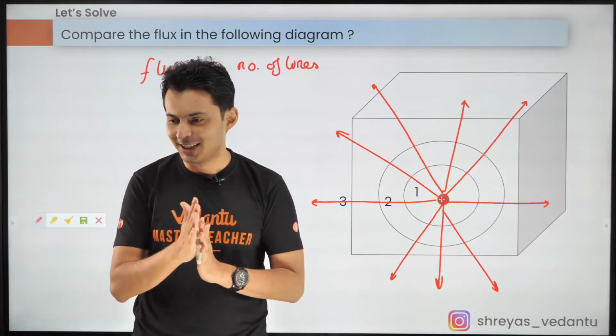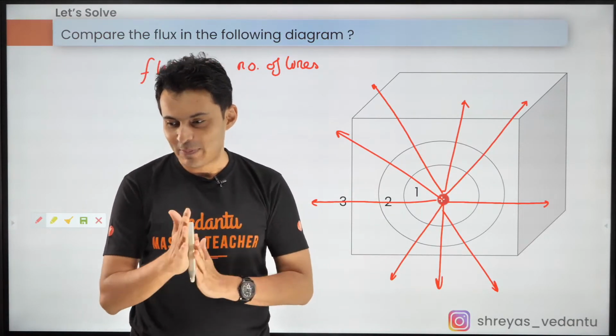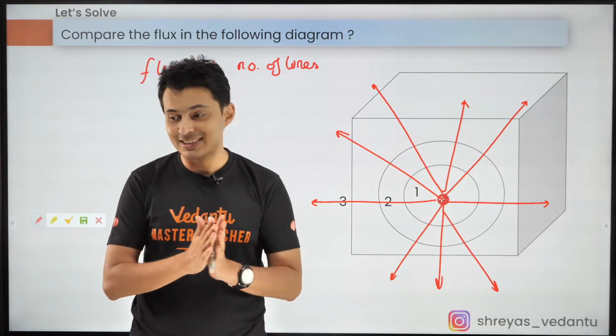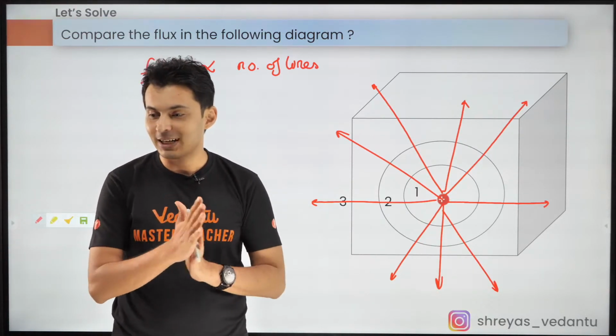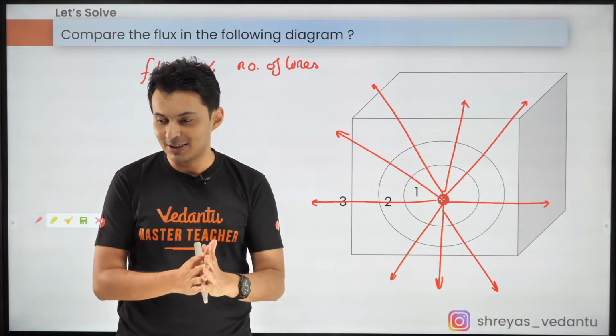Okay. Yes, Andrew. So Abhishek, it's not 1 is equal to 2 plus 3. It is 1 is equal to 2 is equal to 3. Correct. I hope everybody has understood this.